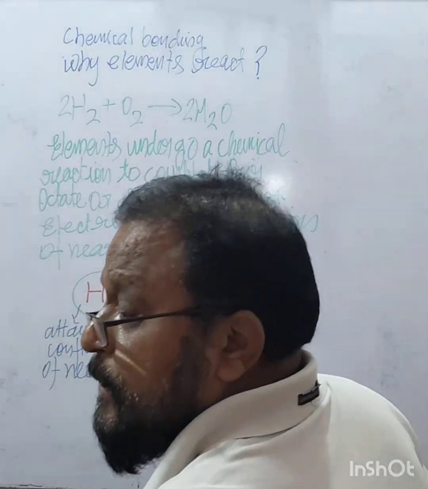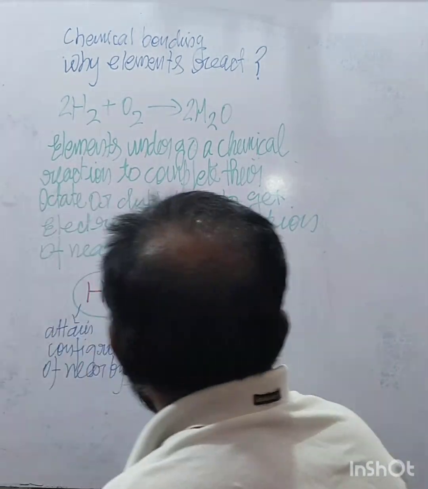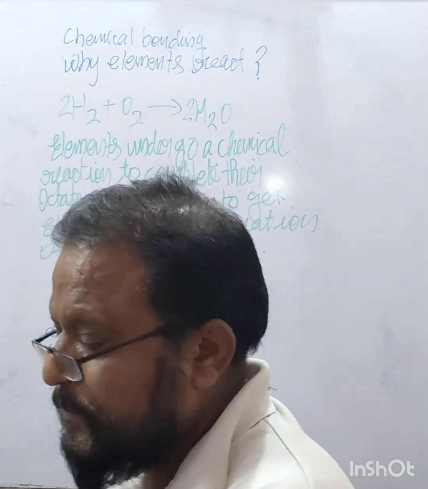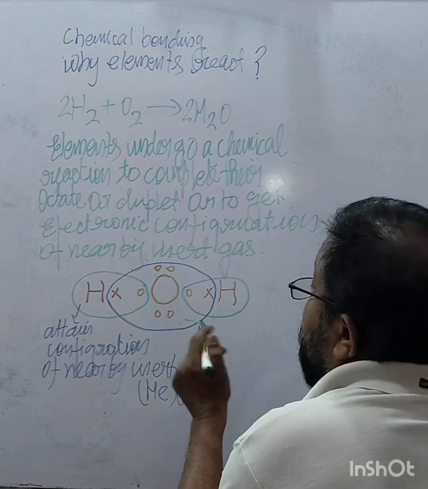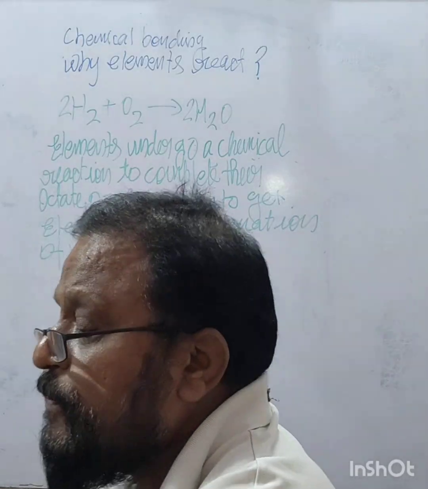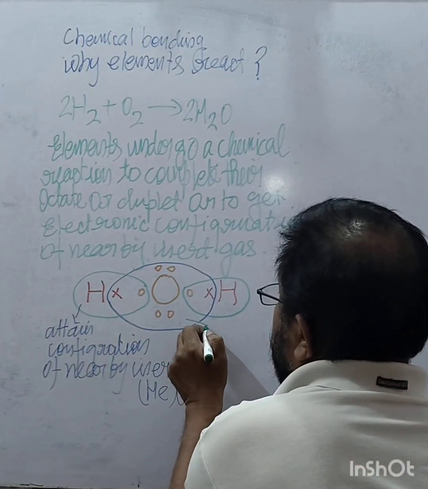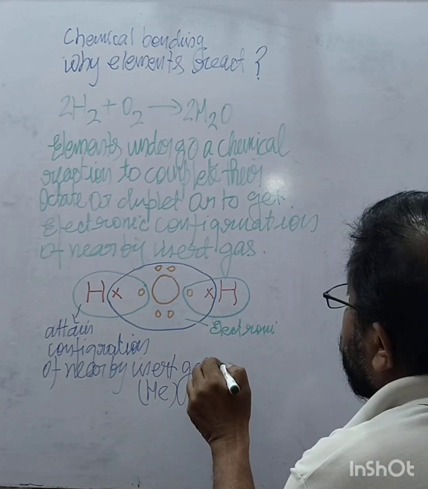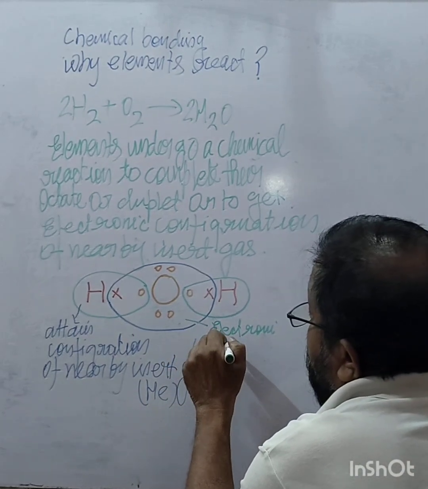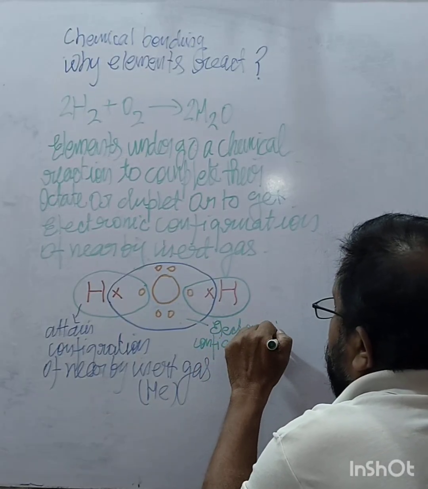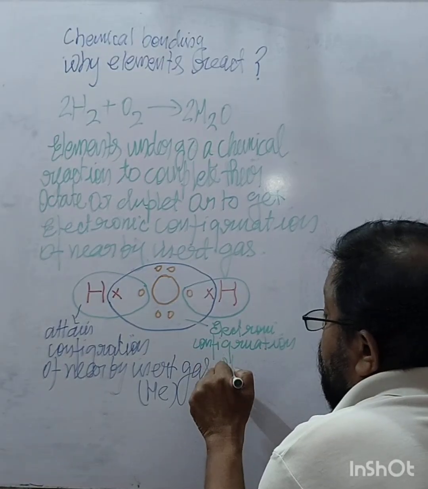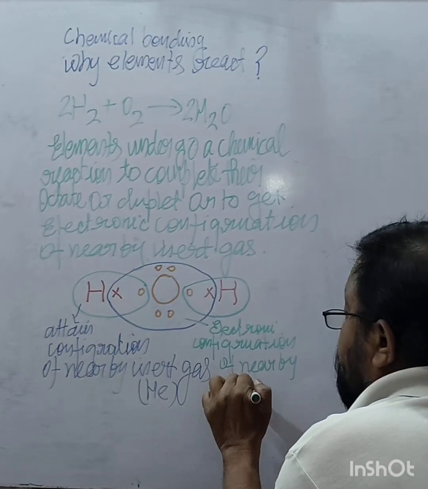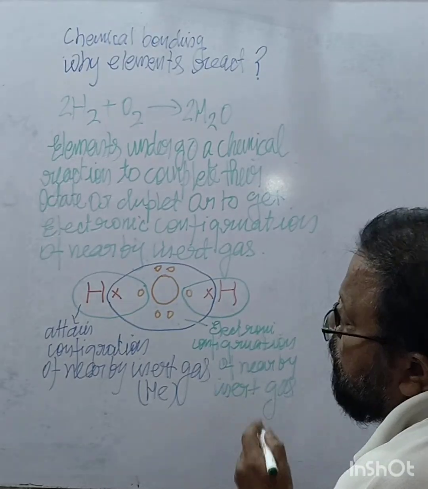So oxygen gets the electronic configuration of the nearby inert gas, which we call neon.